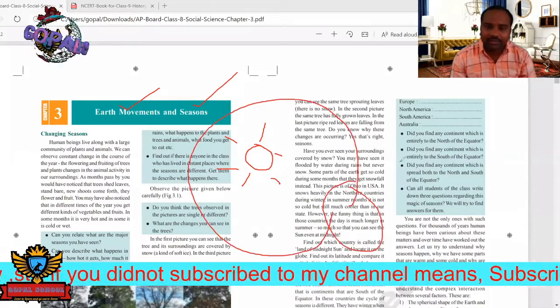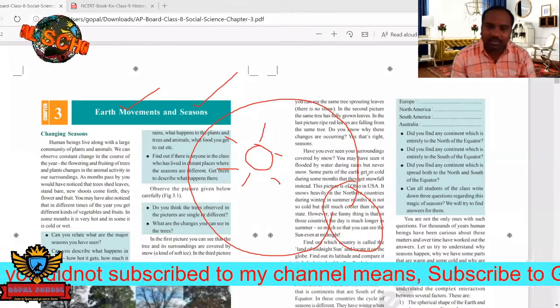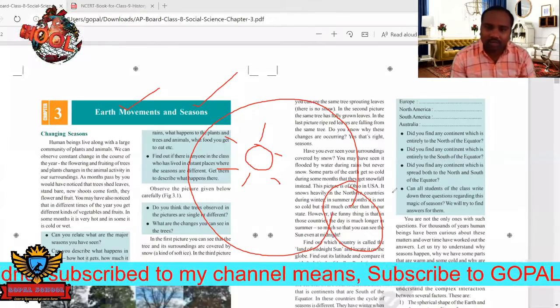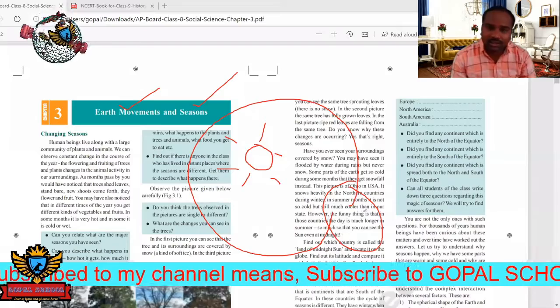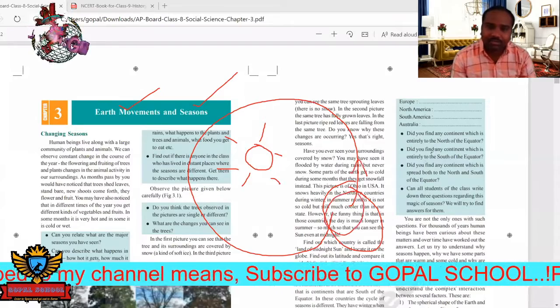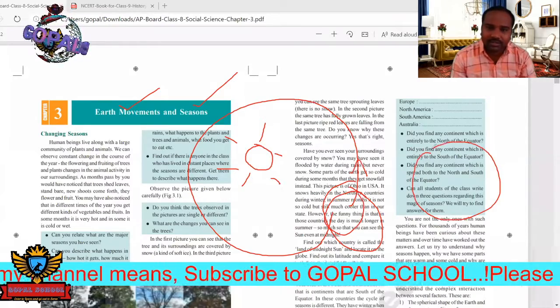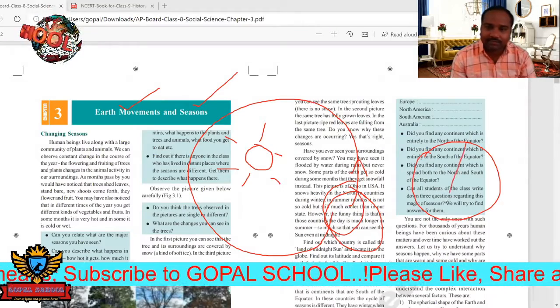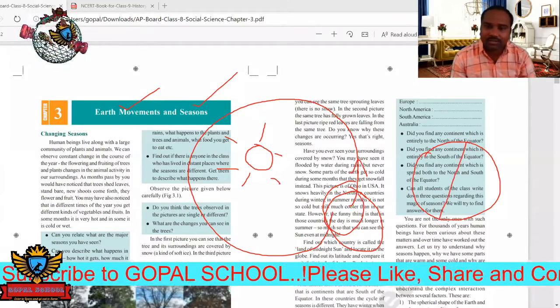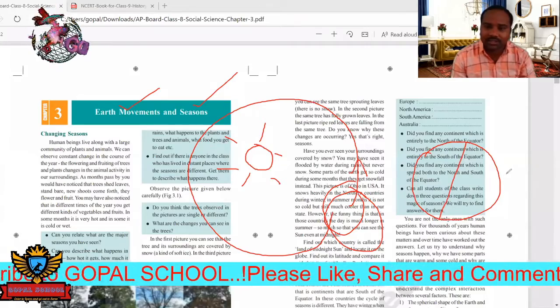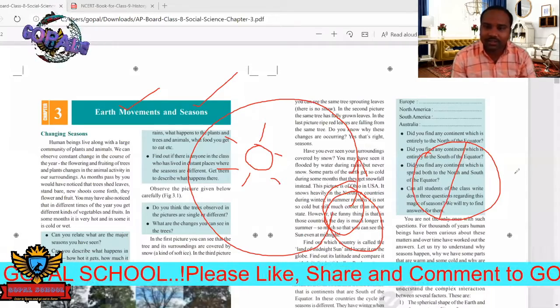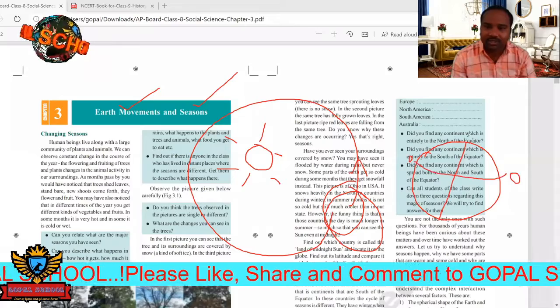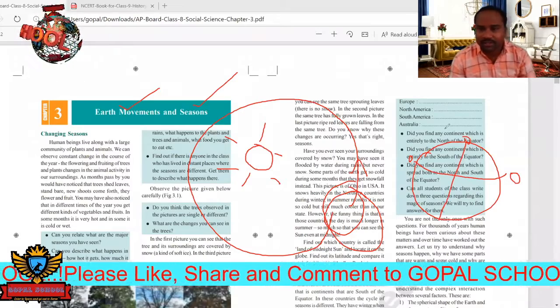While revolving, the earth is tilted towards the east side. Suppose if this is the earth, the earth is tilted like this. If you see the earth, we can see the equator, 0 degrees, and here we can see the Greenwich. How much is it tilted?